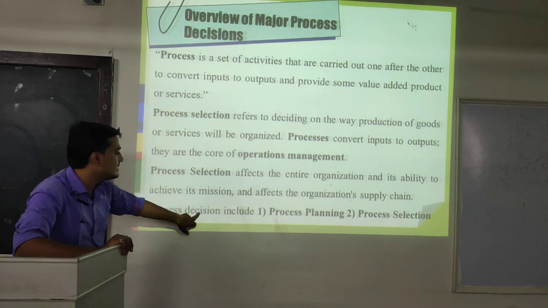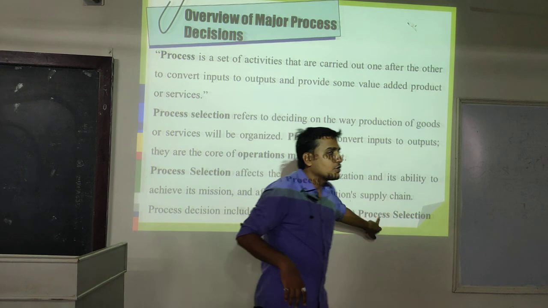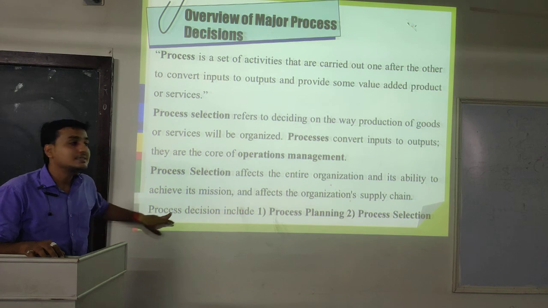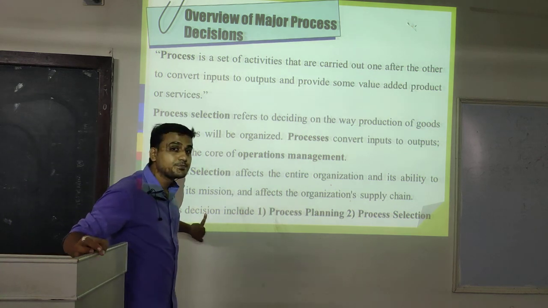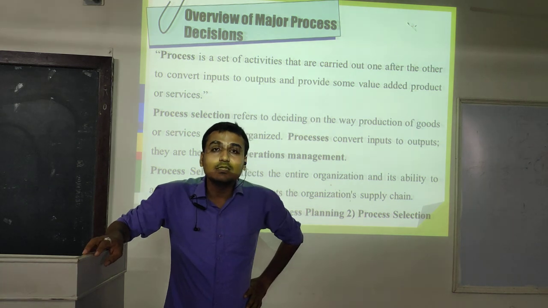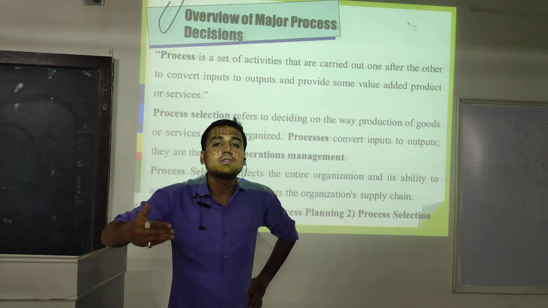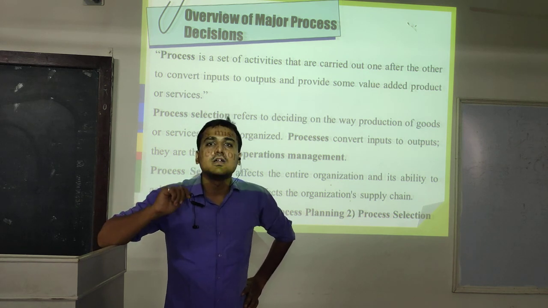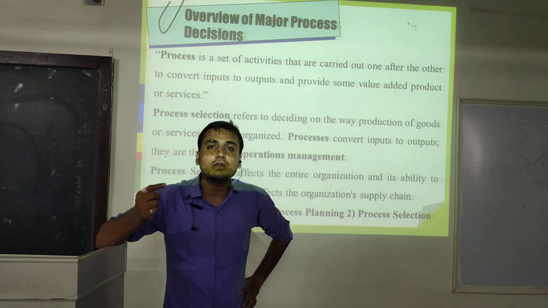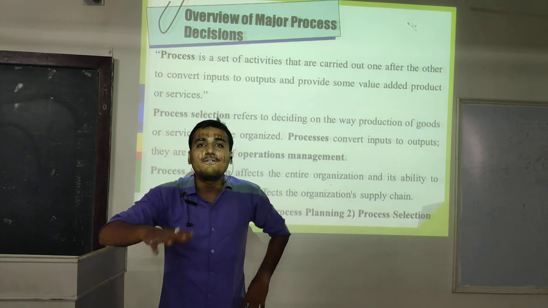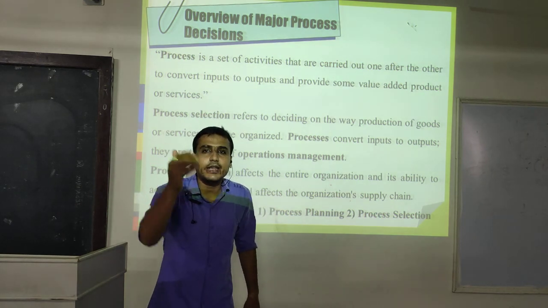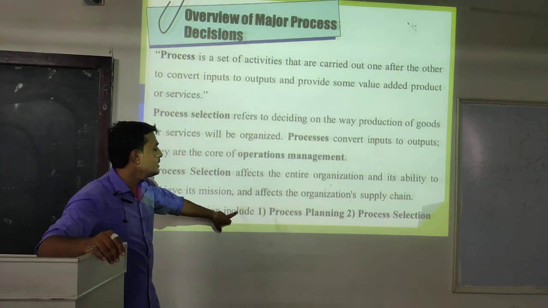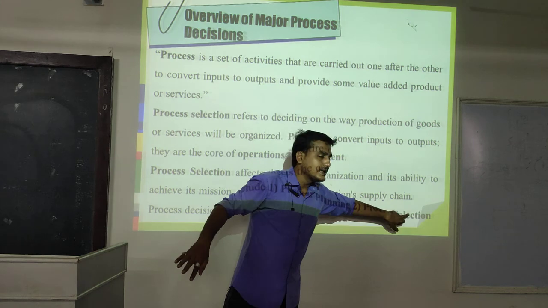Here the process decision includes process planning and process selection. How can we say that? Process decision. What is the decision? What is the meaning of decision? Decision is that there are many techniques available in the market, but which techniques must we select, why are we going to select the particular techniques for the organization, and which methods are we implementing to select the particular techniques in the organization. It's called process decision.